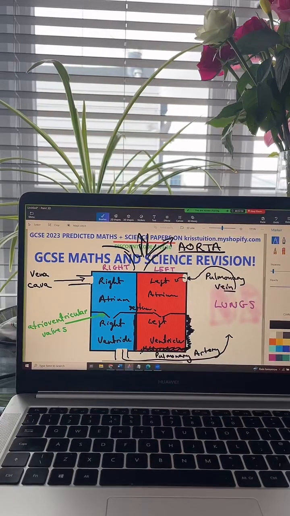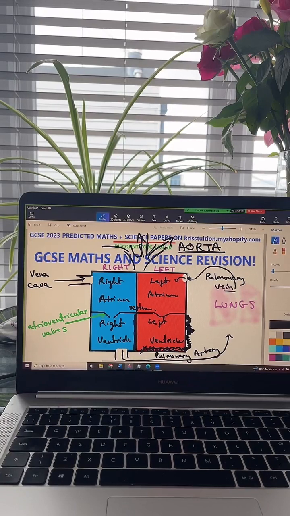Well done for all of you getting that right. It is the coronary artery. So coronary arteries supply our heart tissue with oxygenated blood. And the reason why the heart gets its own kind of VIP supply of blood is because it constantly needs a supply of oxygen and glucose in order to aerobically respire and to allow for the muscles in the wall of the heart to continuously contract and pump blood around the body.